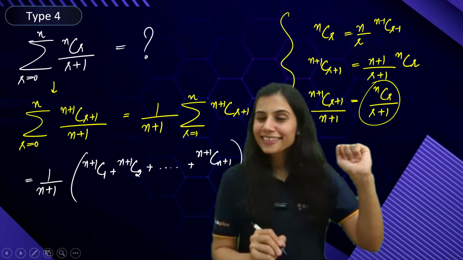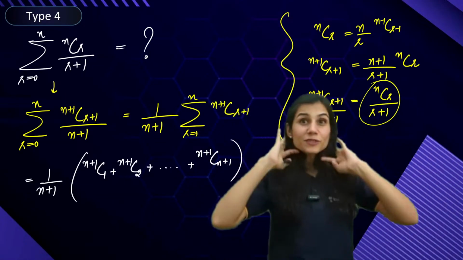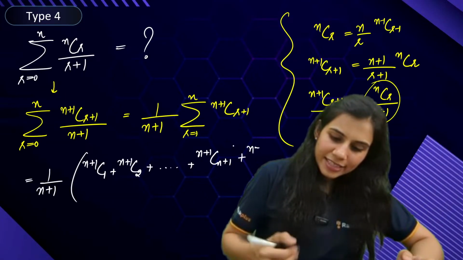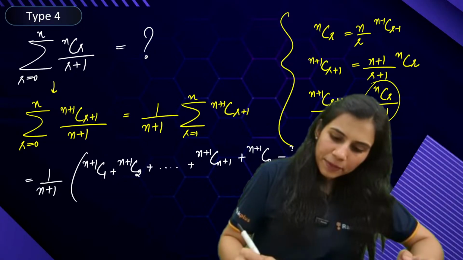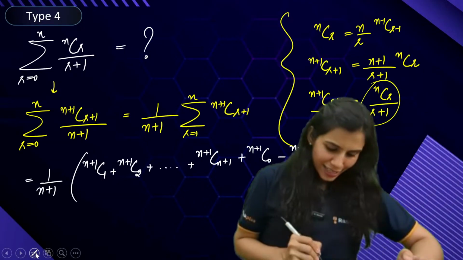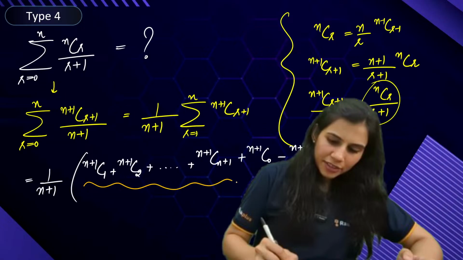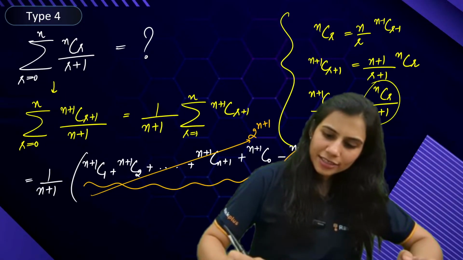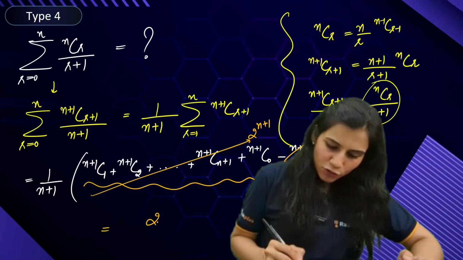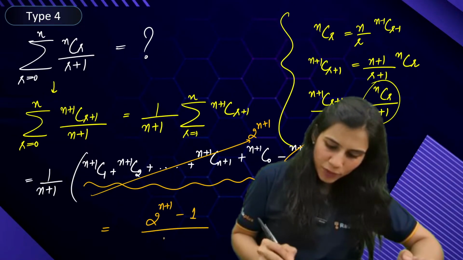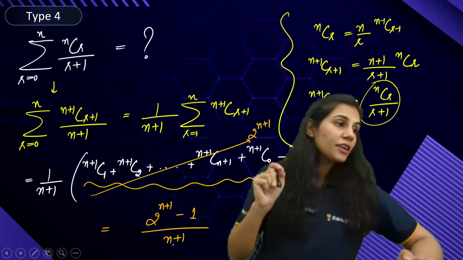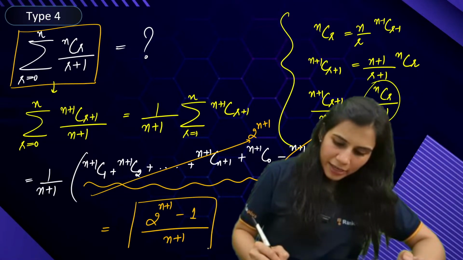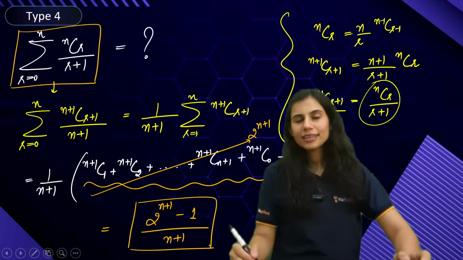What is missing? N plus 1 C0 is missing. Yes or no? You add n plus 1 C0 and you subtract n plus 1 C0. So from here till here, this is completely 2 to the power n plus 1. And what is this? This is 1. So your answer comes out to be 2 to the power n plus 1 minus 1 upon n plus 1. Please remember this. Summation NCR upon R plus 1 is 2 to the power n plus 1 minus 1 upon n plus 1. Extremely important.